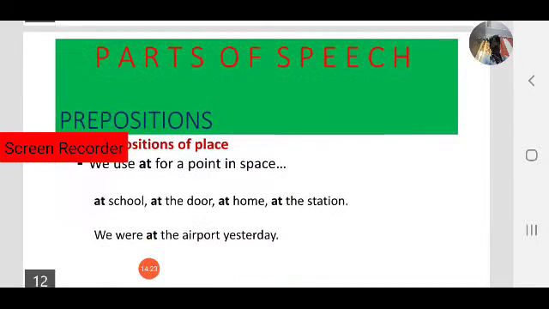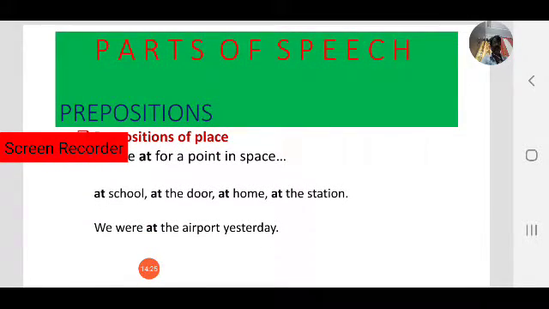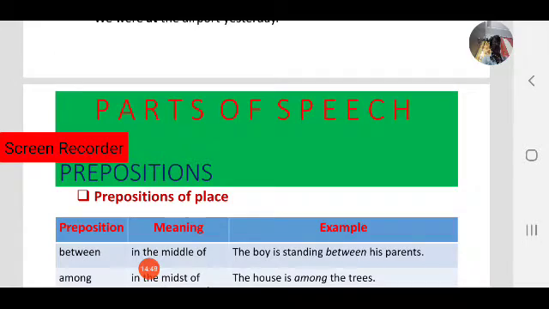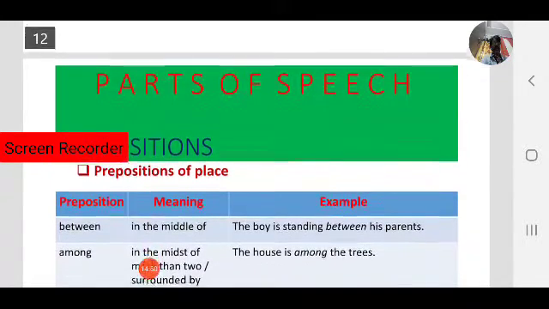We were at the airport yesterday. At the airport, a specific point. So what we have seen, in, on and at, are called prepositions of place.